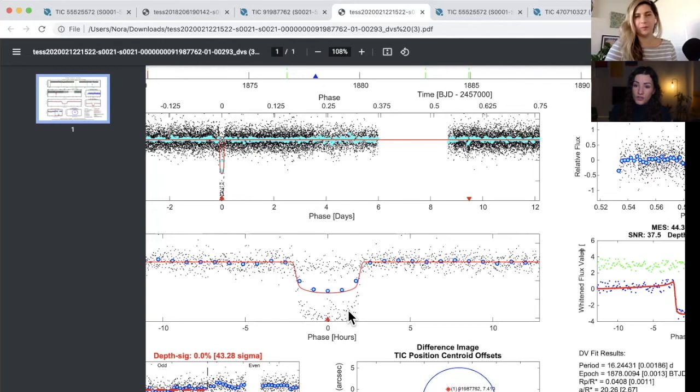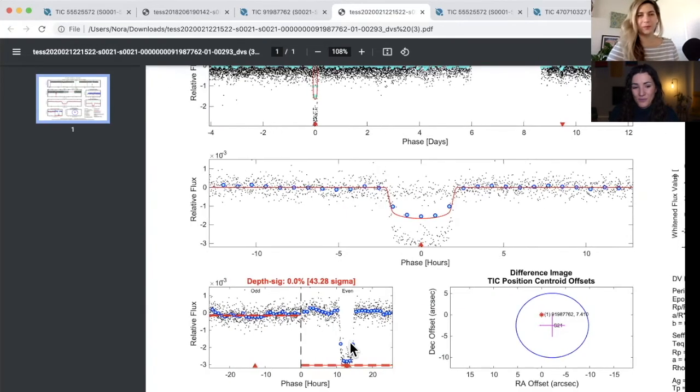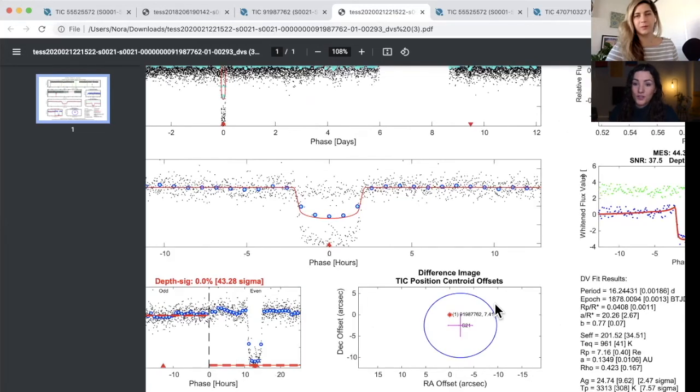So because it folded those two events on top of one another, the thing that it then modeled was the average of those two, which turned out to be not the event at all. Okay. So wow. You have to be very careful. Obviously, it failed this test because the odd and even were different, but one of them was simply not an event at all. It just forced it to be an event because that's what the algorithm is trained to do, or programmed to do.